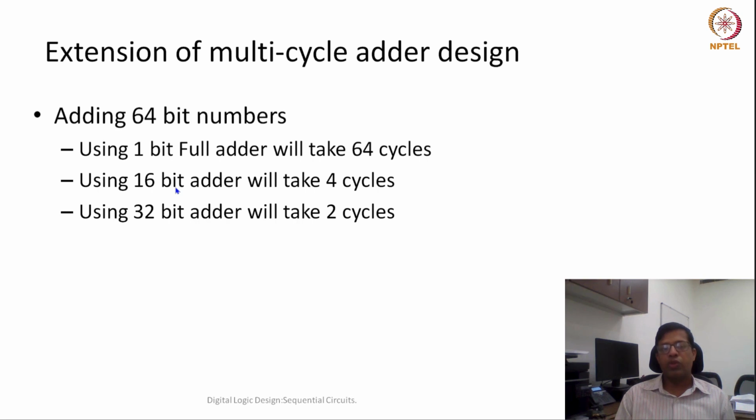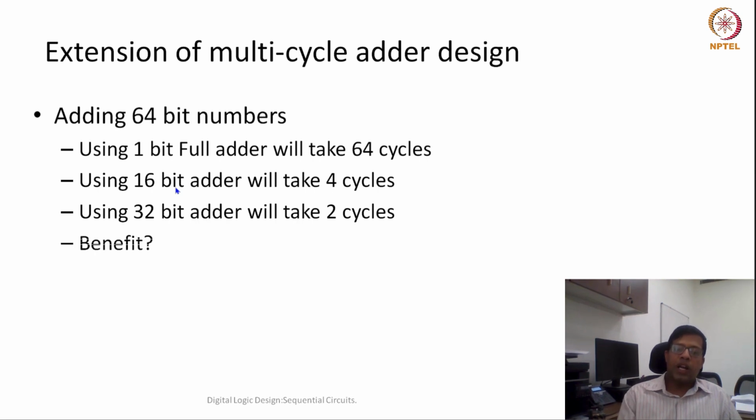For example, with a 16 bit adder it would take 4 cycles: we first add the first 16 bits, then the next 16 bits, then the next 16 bits. With a 32 bit adder, it will take 2 cycles. Addition using 32 bit and 16 bit adders is more practical, because the fraction of time used by the register is also less, and the advantage we want from the reduction in clock period can also be obtained.